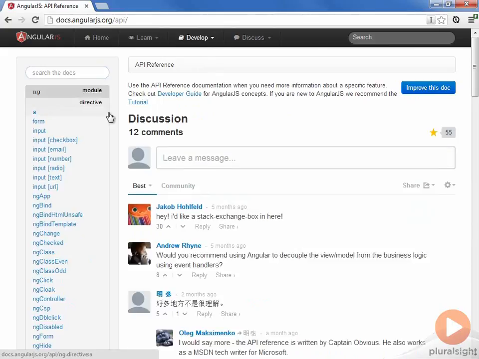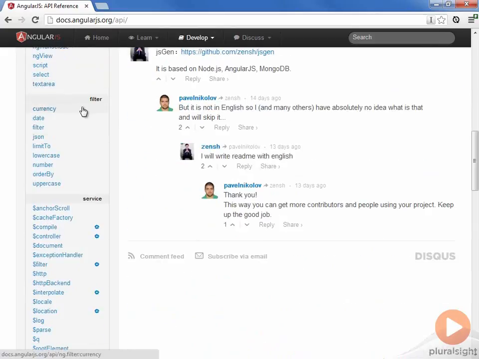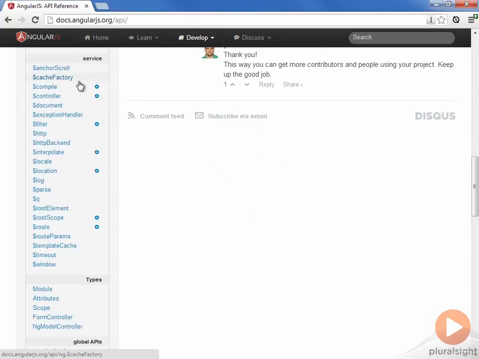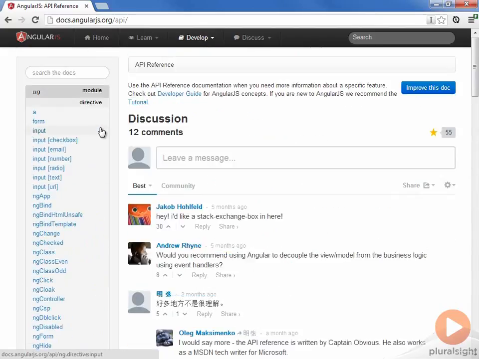Now let's look at the API reference. This page has a list of a lot of the very specific pieces of Angular. For example, a list of all the directives that Angular provides is given right here. If we scroll down a little bit, we can see a list of all the filters that Angular provides, and a list of all the services that it provides, and a lot of other stuff. So those are two pieces of Angular's official site that you ought to be comfortable with and visit frequently.